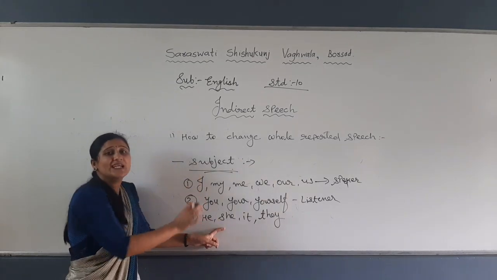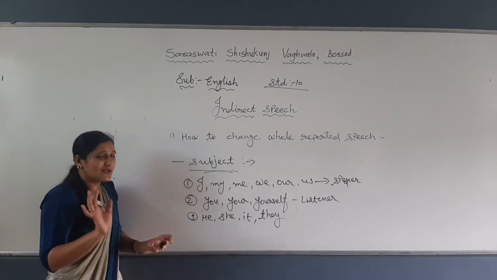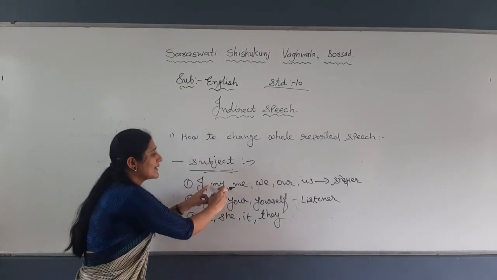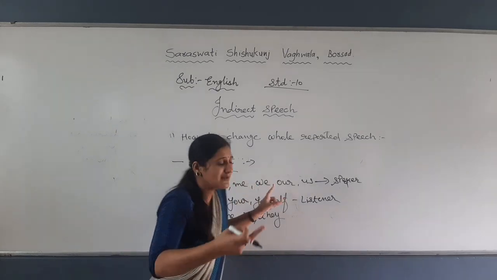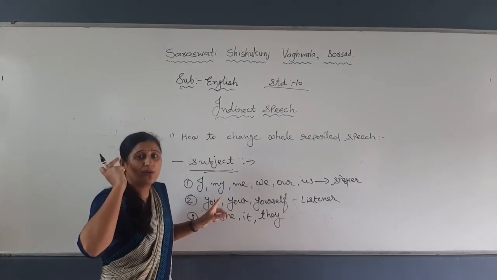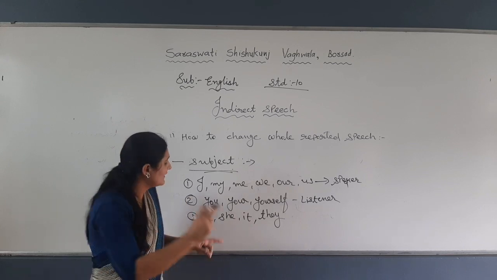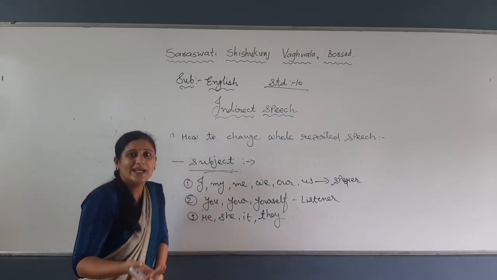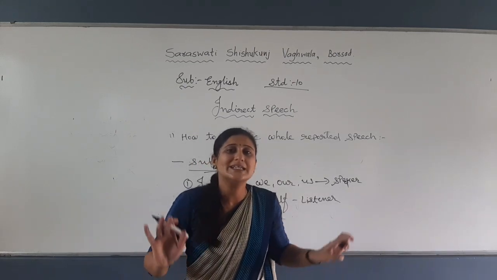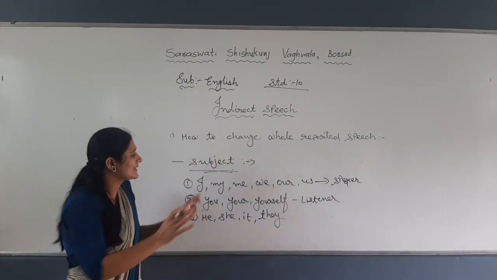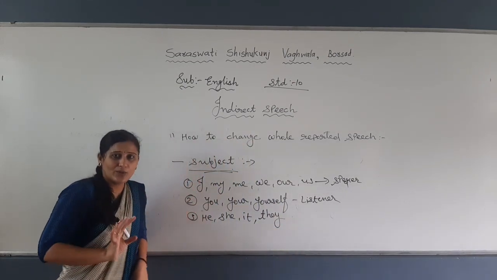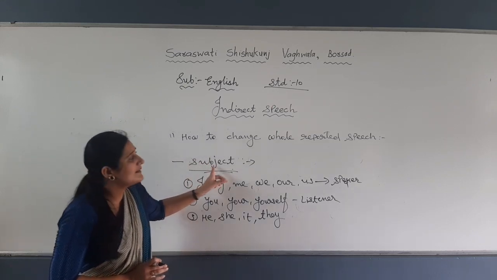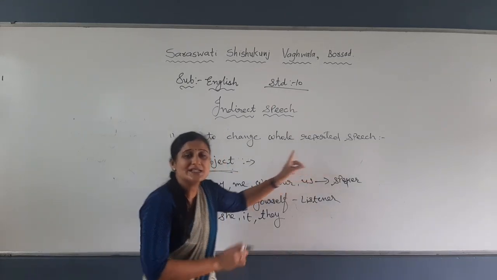As a subject, it will be the same as it is. Do you understand what I am saying? If I, my, me, change according to the speaker. If you or yourself, change according to the listener. And if there is he, she, it, they, them, herself, or himself, then no change at all. We will put it the same as it is. Okay, so this was about the subject, how to change the subject in reported speech.